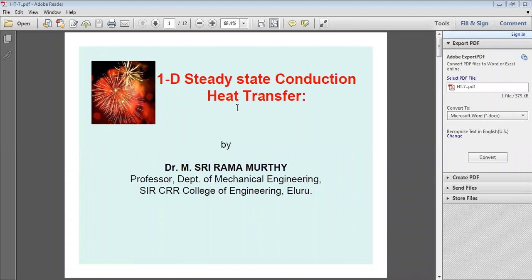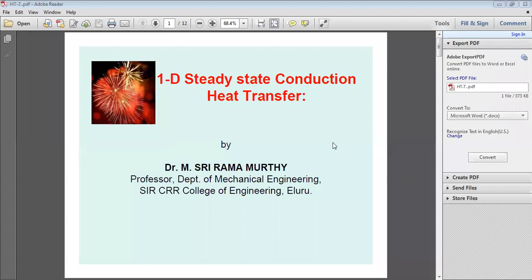Whenever we apply one-dimensional steady state heat conduction to a plain wall or composite walls, how do we calculate the heat transfer rate, and what are the thermal resistances? Thermal resistance with respect to conduction, and thermal resistance with respect to convection. That we'll discuss today.